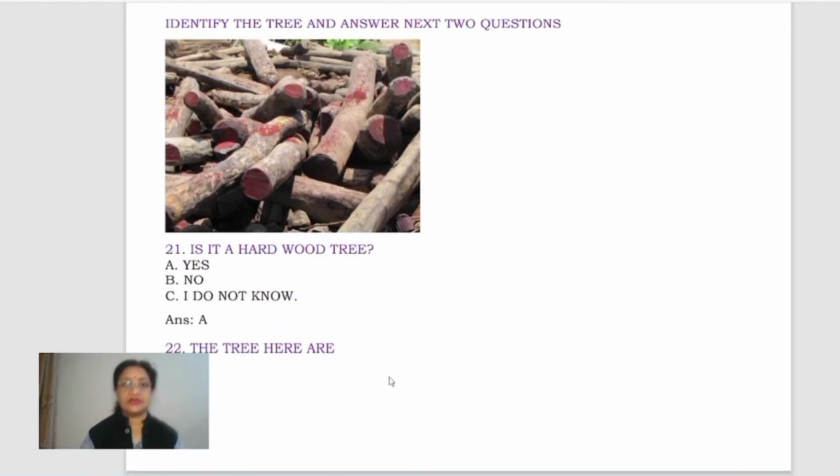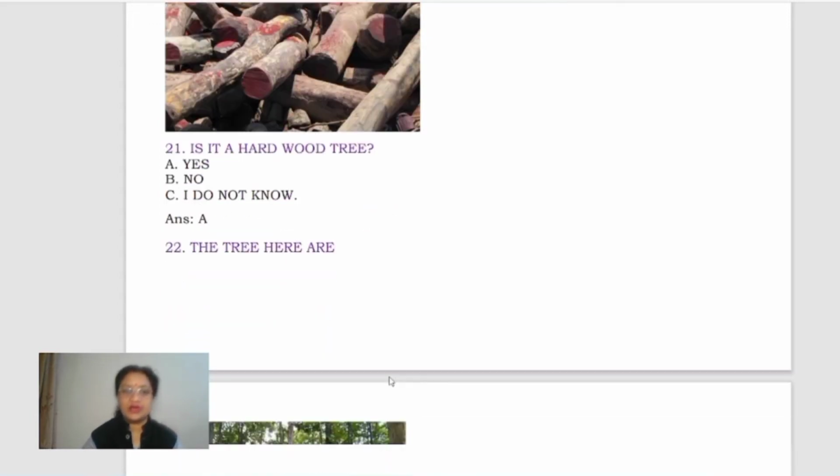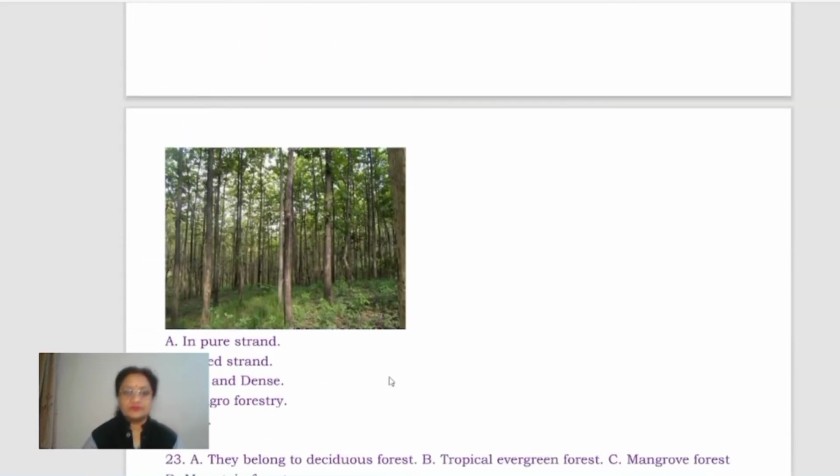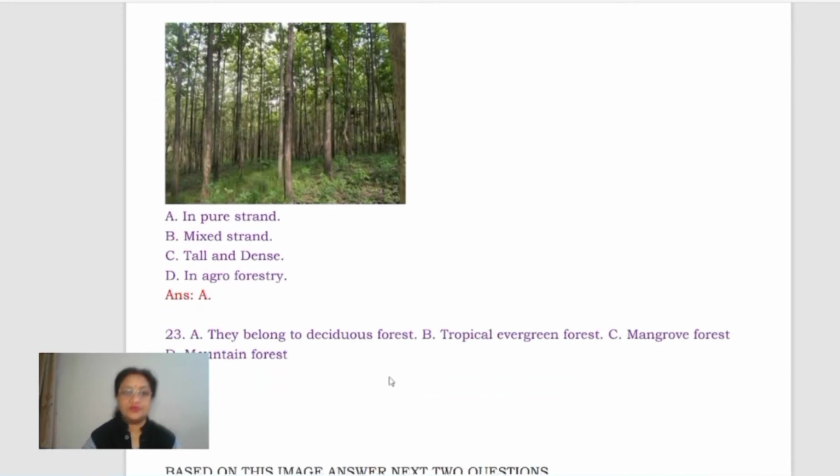Now come to next. Identify the tree and answer next two questions. Is it a hardwood tree? Yes, no doubt it is a hardwood tree. The trees here are in pure strand, mixed strand, tall and dense, in agroforestry. Which is the correct one? In pure strand. Okay, the answer is in pure strand.